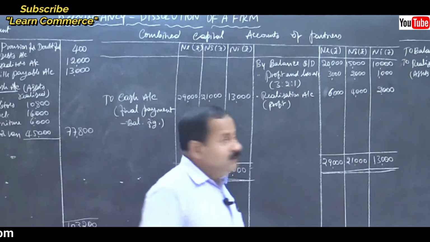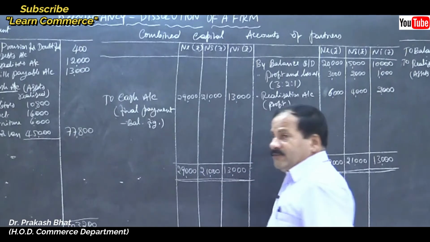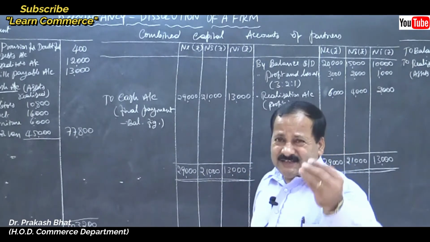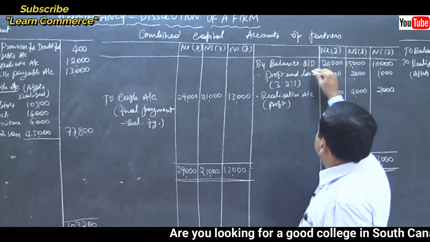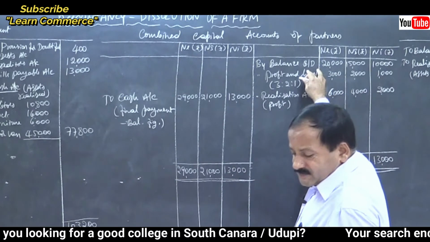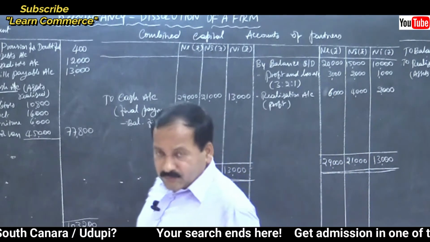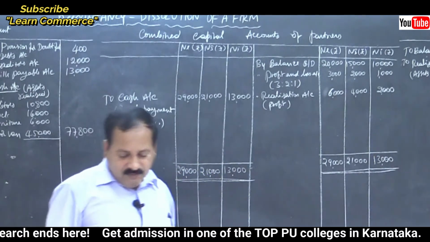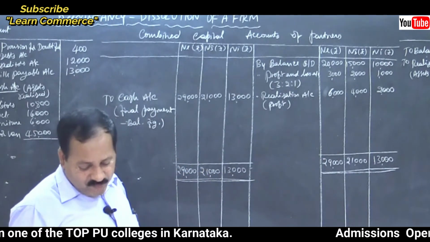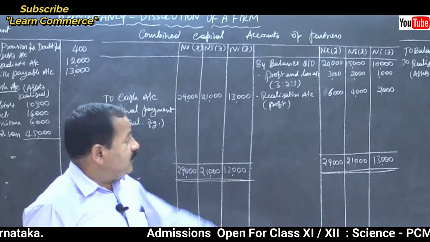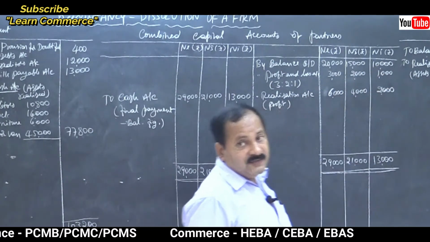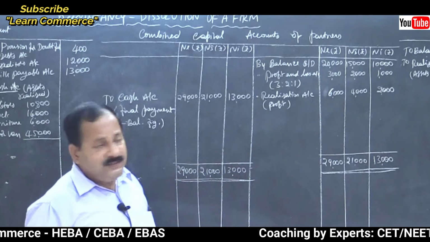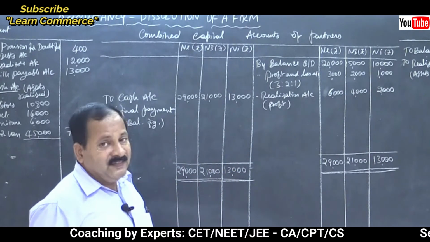Column drawn. The capital account always shows a credit balance. In rare cases, it shows a debit balance. So here, by balance brought down, see the old balance sheet. The capital balances are given as 20, 15 and 10. Write it: by balance brought down 20,000, 15,000 and 10,000.